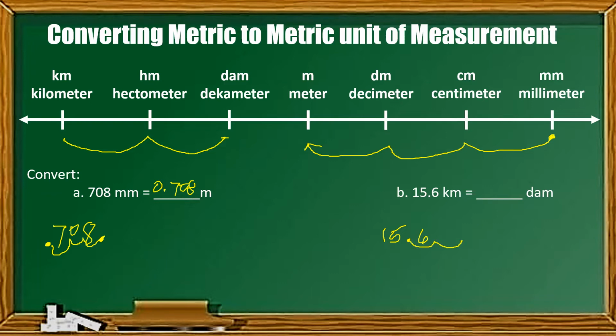And then yung space dito, lalagyan natin ng 0. Kaya ko siya ginagawang curve para makita natin yung mga spaces na mangyayari. And kapag nagkaroon ng space, lalagyan natin ng 0. And our final answer would be 1,560 decameter. That is the equivalent of 15.6 kilometer in decameter. So, ganun lang mag-convert ng metric to metric.